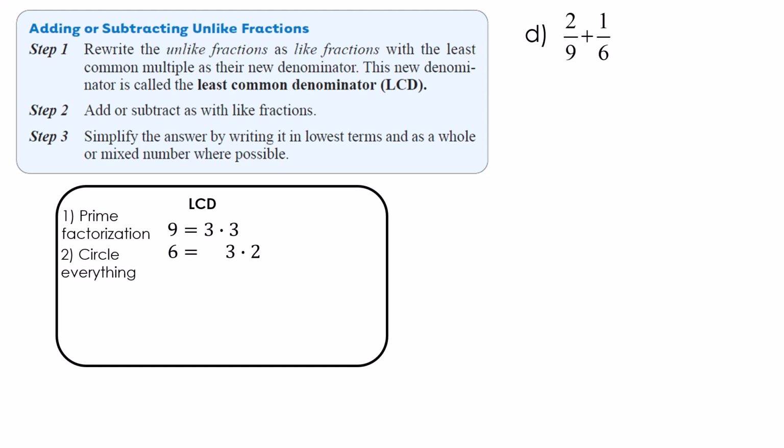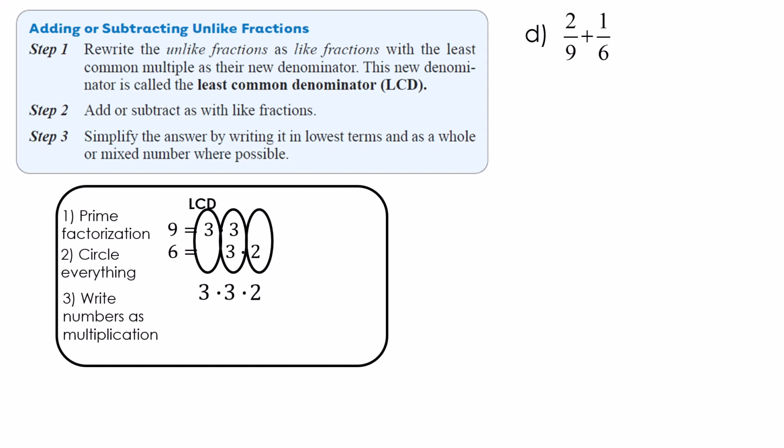Next, we're going to circle everything. So everything gets circled. Notice that even though I only have one 3, I still have to circle it. Then we're going to write numbers as a multiplication. I have 3 times 3 times 2. Well, 3 times 3 times 2 is 18, and that gives us our least common denominator.